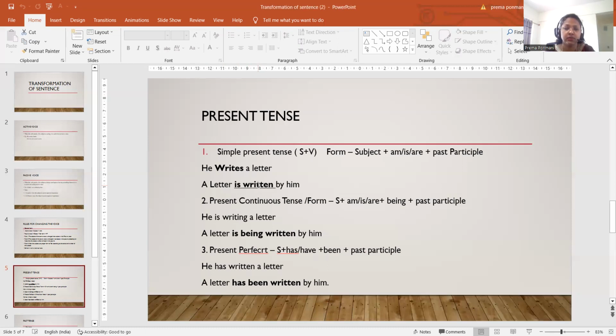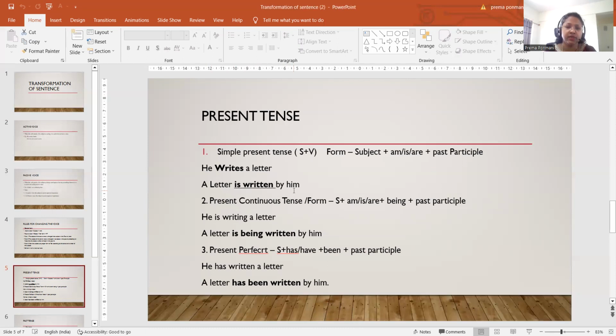Okay, you know the three columns very well, present, past and past participle, the three columns that we use to learn. For example, write, wrote, written. The third column is past participle, so that past participle we have to use here. A letter is written by him. So always when you are changing active to passive, we should use the word by in the passive voice. Okay, him. So how does it come here? The subject he is changed into him. The objective form of he we have to use here. Okay, so a letter is written by him.